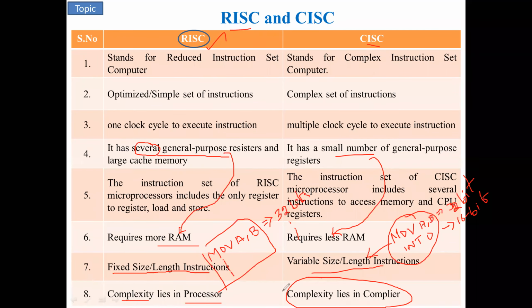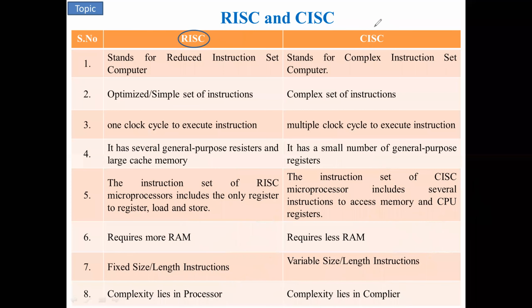This point is about the industry, where they have to take care of the design. In CISC, the complexity exists only in the compiler. This is one of the important 5-mark questions, so you may expect it.